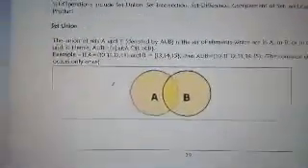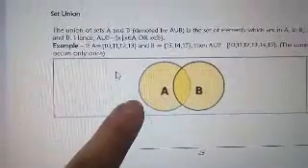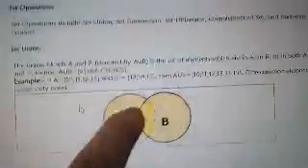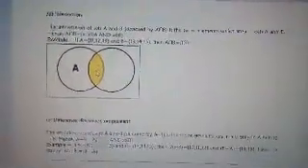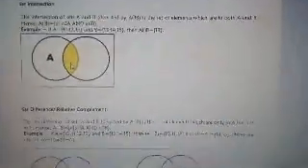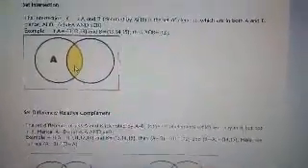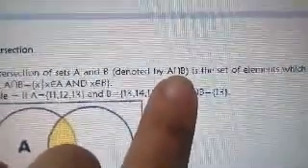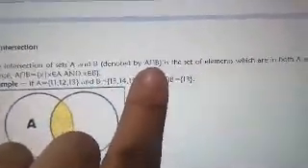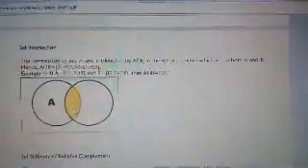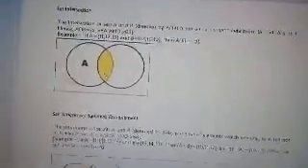Okay? So, this is now the representation of your set using your Venn diagram. So, we have here the union of the two sets, if a Venn diagram is what is asked of you. Then, we also have set intersection. The intersection of sets A and B, this is your symbol. So you have to take note: union opens upward, while intersection opens downward. So it is the set of elements which are in both A and B.